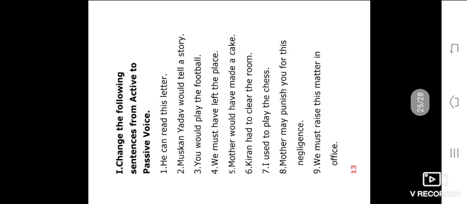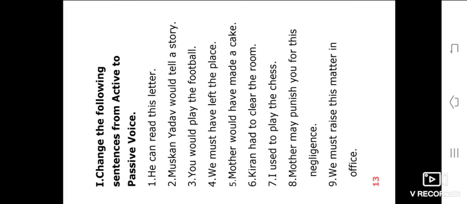Here are some questions for you. Change the following sentences from active to passive. You have to complete this. If there is any problem, then comment.